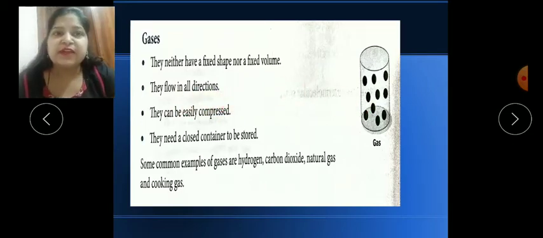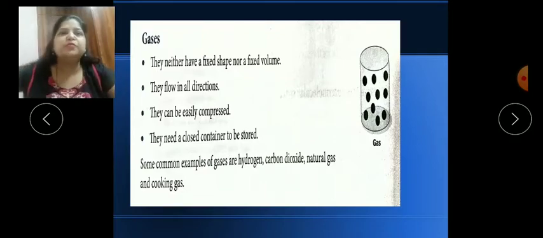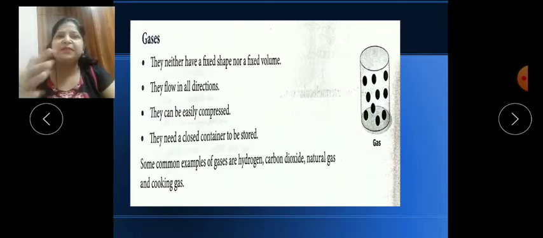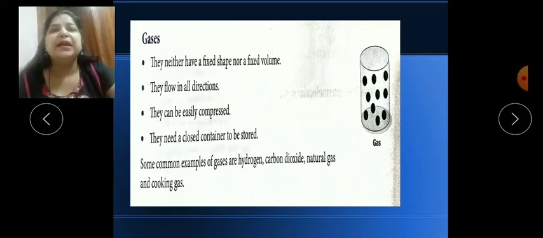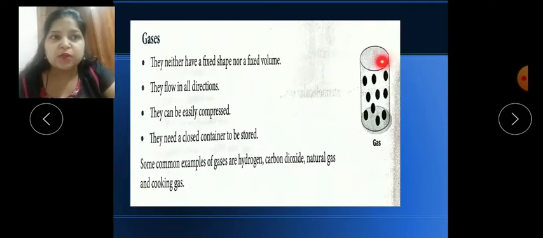Whenever your mother is cooking your favorite dish or even Maggi, we can smell the fragrance of that Maggi, or any perfume, because the particles or molecules of gases can easily diffuse. They can move from one room to another room, or over many meters and kilometers. Next, they have a very high distance between the molecules, so they can easily be compressed. We can compress gases and reduce the gap between the molecules.